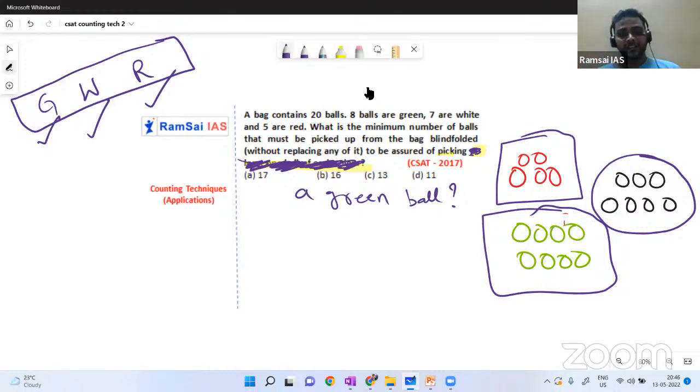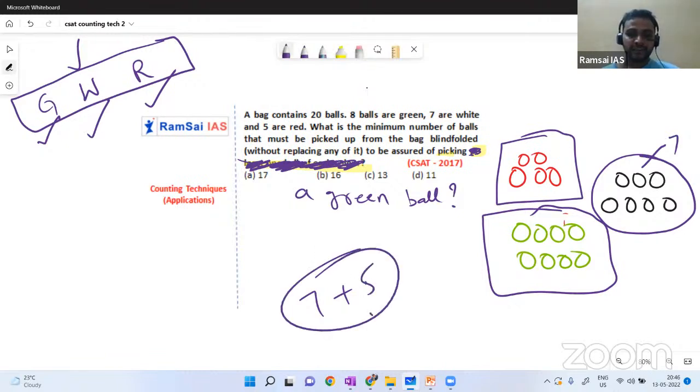If I am not lucky enough, the first 7 balls will be white balls. So 7 wasted. Green is not there. If I don't have luck, the next 5 balls will be red only. So I picked 12 balls, but I have only white and red balls. But I should get a green ball, right? But I'm unlucky. I cannot assure that I am picking a green ball.